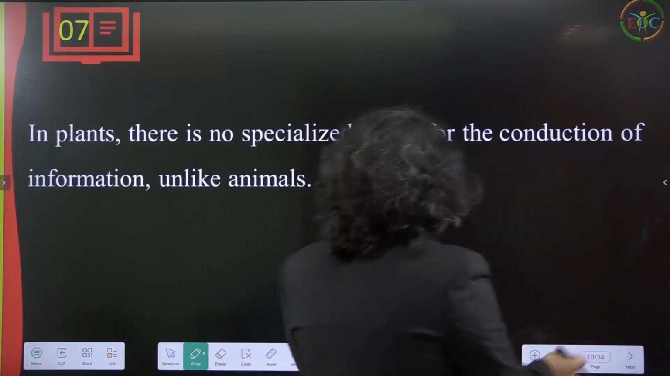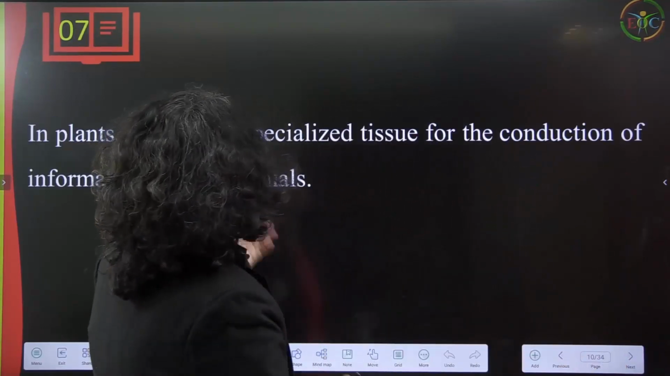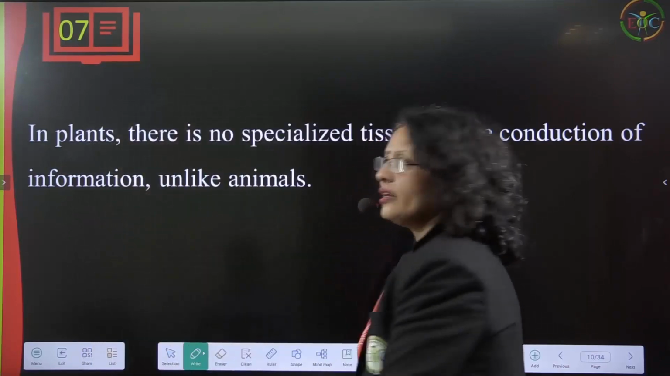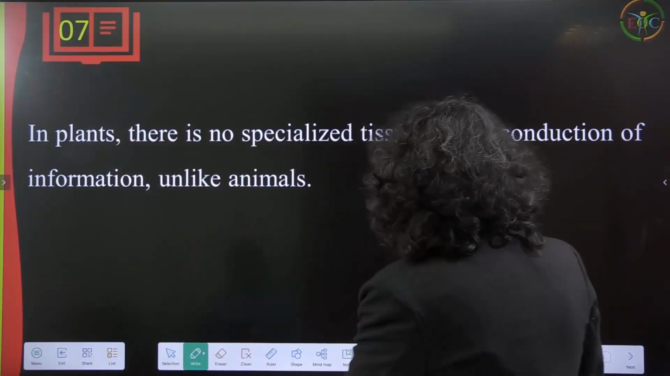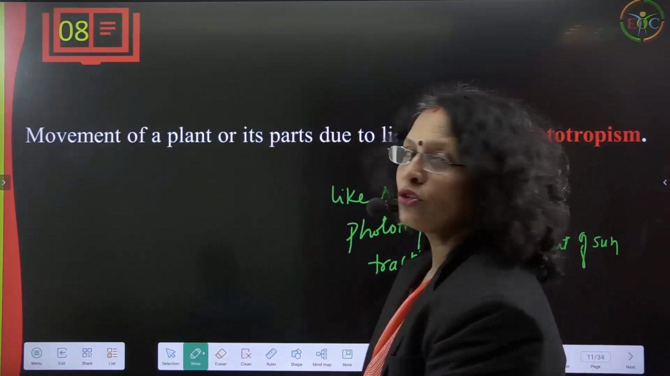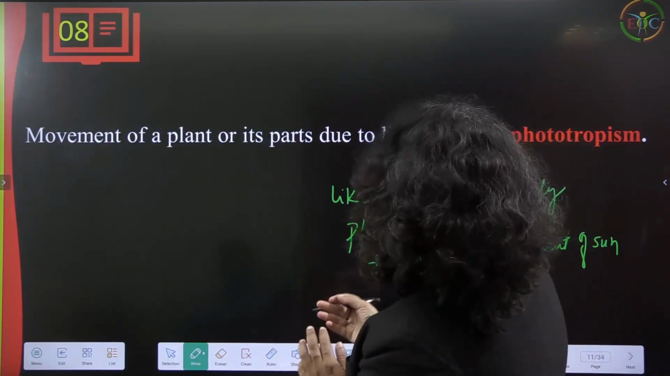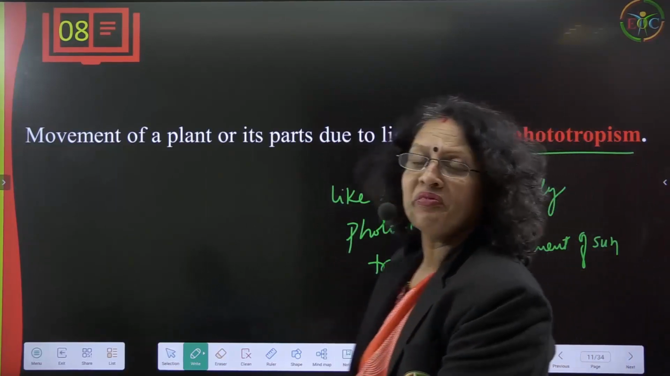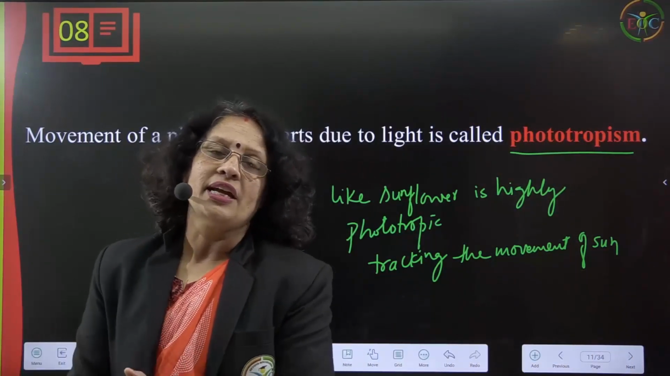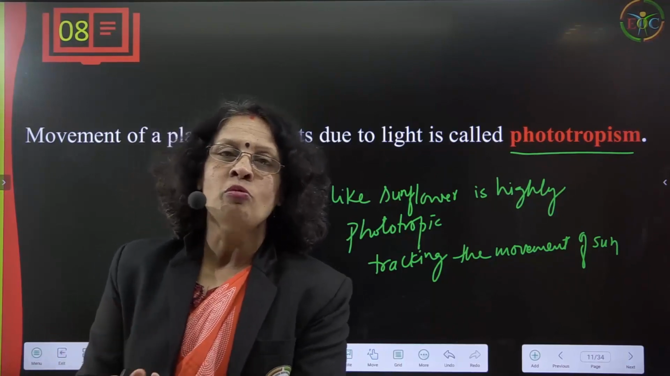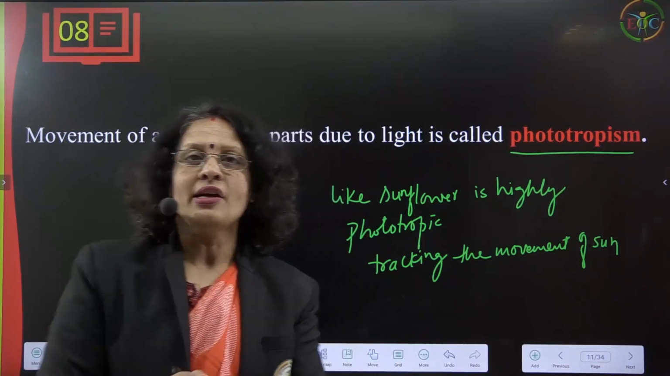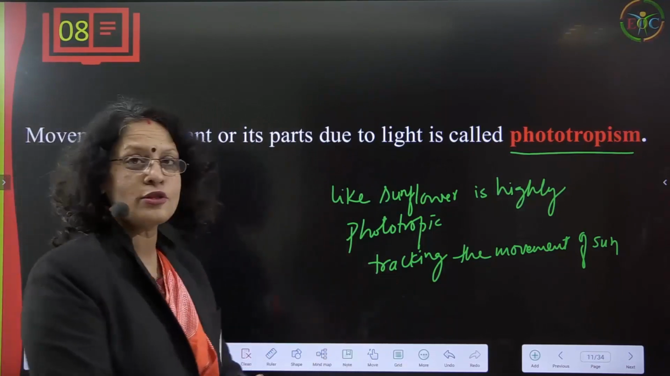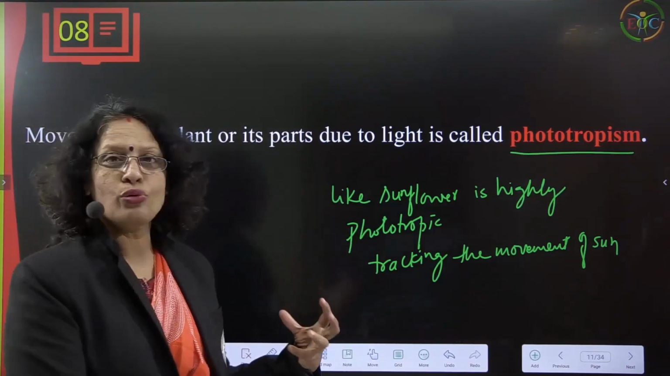Now let us see the other one. In plants, there is no specialized tissue for conduction of information, unlike animals. That is why it is cell to cell via electrochemical means. Now, movement of a plant or its parts due to light is called phototropism. Here light is the stimulus. The movement by seeing that light, due to the presence or absence of light, is called phototropism.